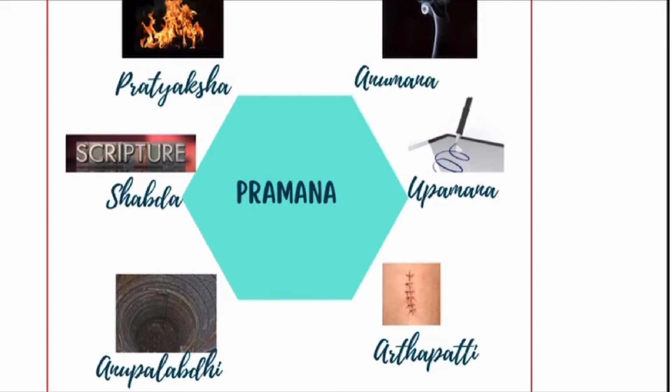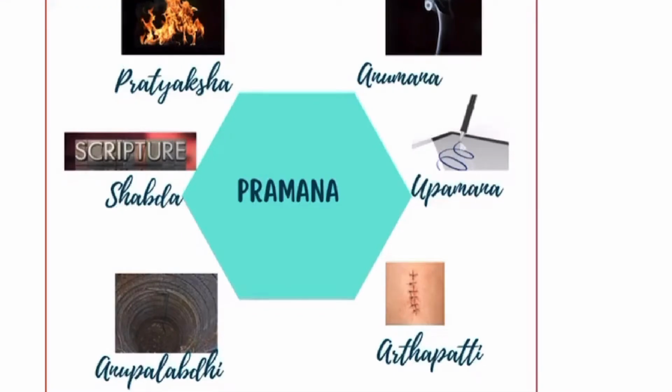We make implications based on the circumstances in Arthapatti. Then in Anupalabdhi, we cannot see any water in the well. So we can safely conclude that there is no water in the well. That knowledge of non-existence comes from non-perception. Then finally, Shabda, which is verbal testimony, and scriptures are examples for Shabda Pramana.